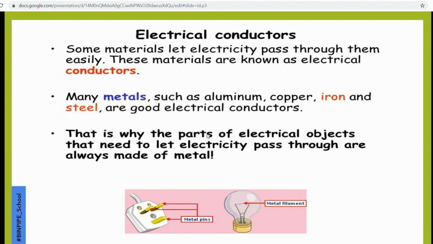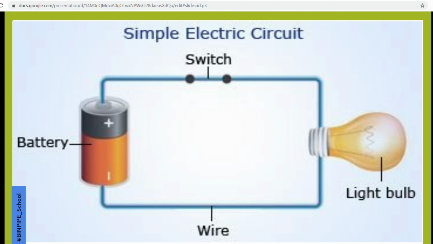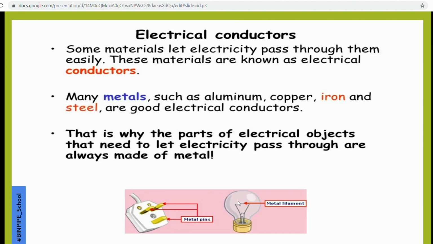So a simple electric circuit contains some electrical components. These are called electrical components. A battery or a cell is an electrical component, a switch is an electrical component, a bulb or any other electrical device is an electrical component, and even the conductor or the wire is an electrical component.